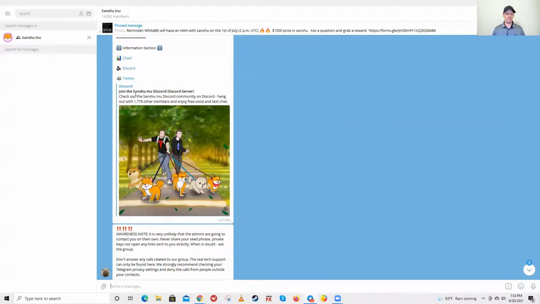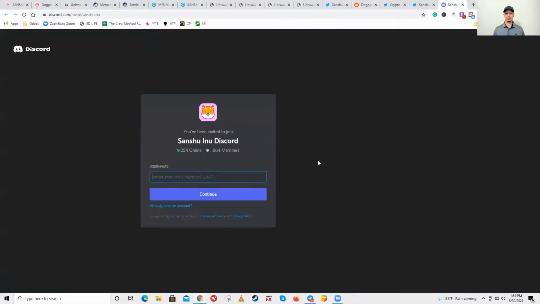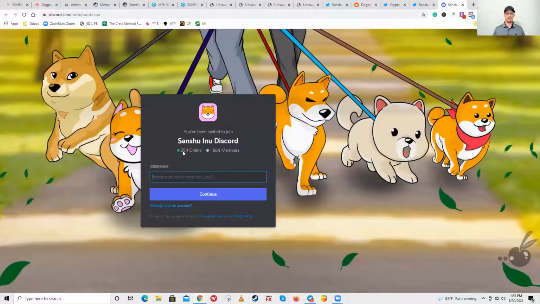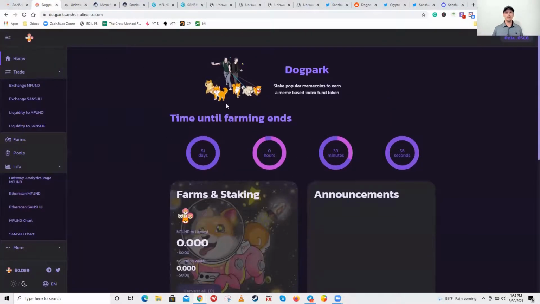And then it looks like they just opened up Discord as well. So let's see here. They have 254 online and 1,864 members in there. Just for time's sake, I'm not going to sign up in here for now. But obviously you have Discord, you have Telegram, you have Twitter, you have Reddit. So I would recommend if you're ever on the site, whether it's mining or you have any questions, go to the communities because the community seems very plugged in. They seem very helpful and very engaged. So I'm sure that they will be able to help you out.